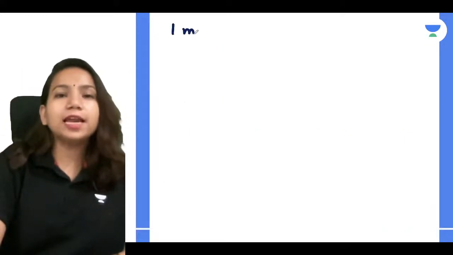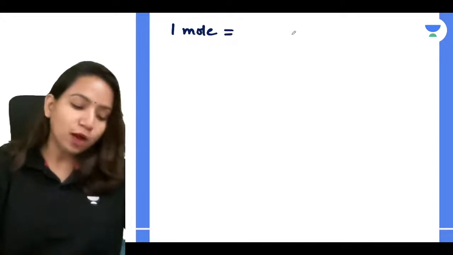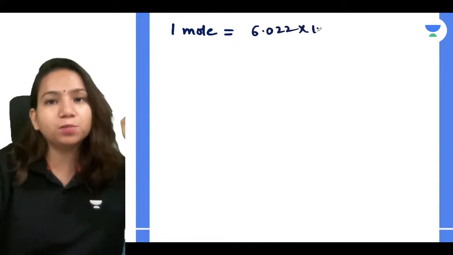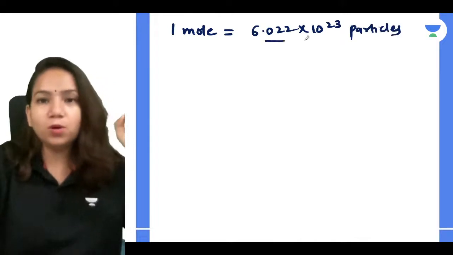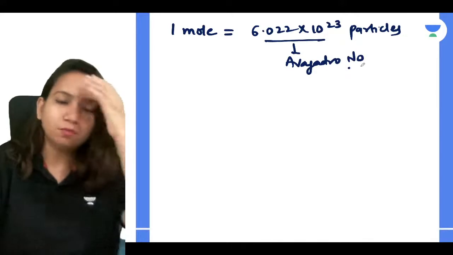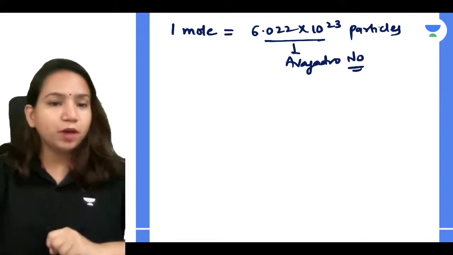So you know that 1 dozen is 12, 1 pair means 2, right? So 1 mole has a fixed quantity, which is 6.02 into 10 to the power 23 particles, which we consider as the Avogadro number, correct? Very good. Now we understood that 1 mole is equal to Avogadro number.